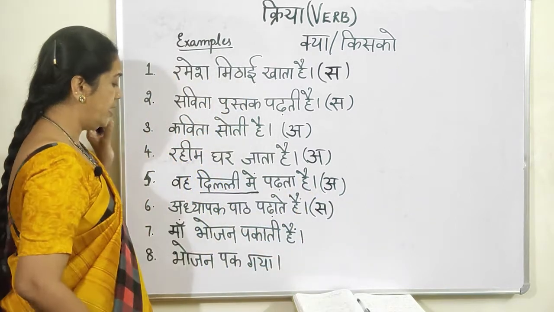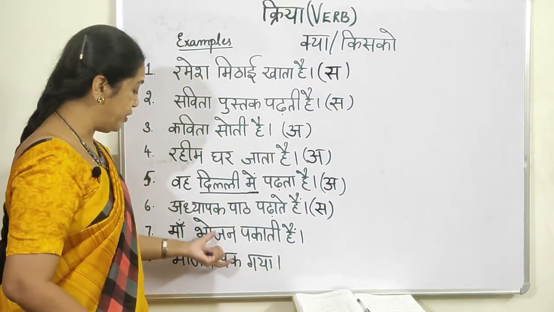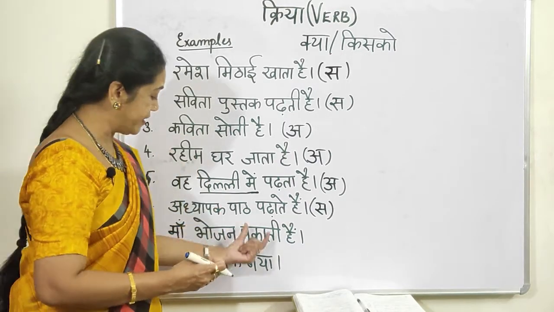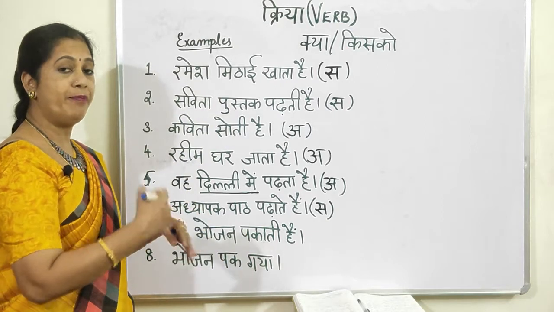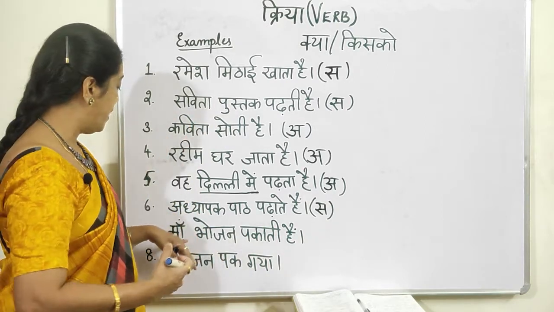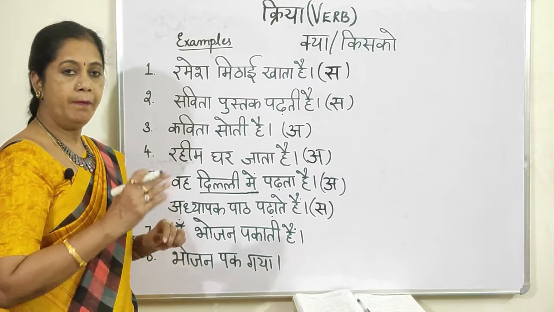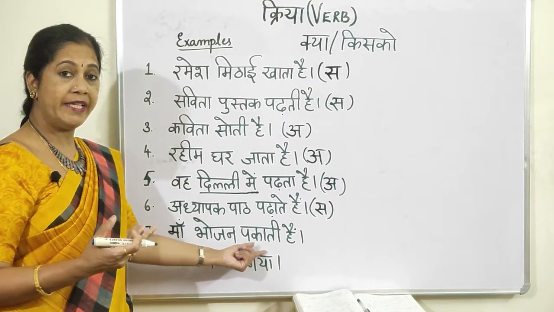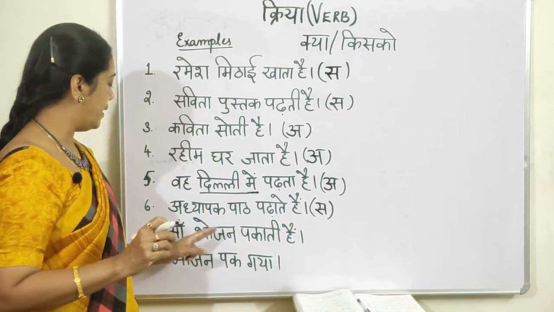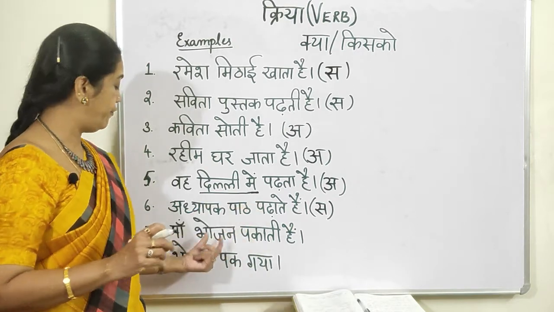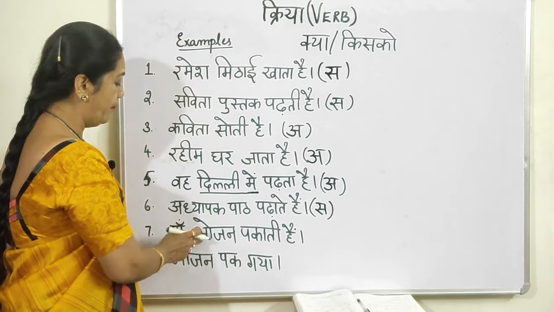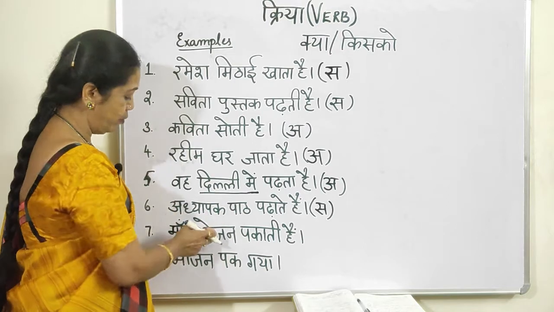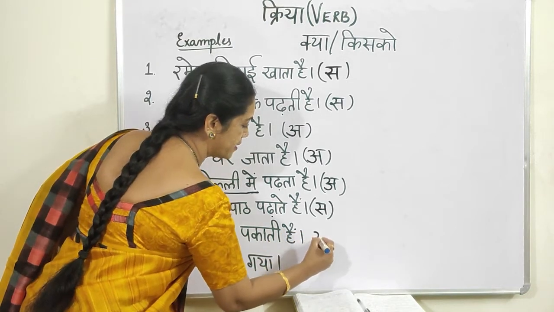The next one. Now again you observe these two sentences. That's why I'm giving you a comparative of the same verb, how it will be sakarmak and how it will be akarmak. माँ भोजन पकाती है. Mother prepares what? Food. Pakana is to cook. Mother cooks food. Now when you say भोजन पकाती है, क्या पकाती है? मम्मी क्या पकाती है? भोजन पकाती है. So you get an answer.